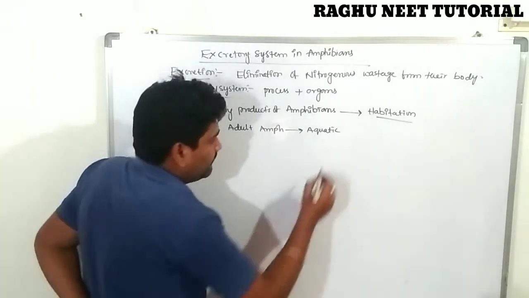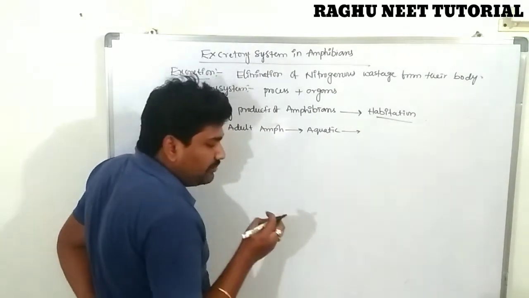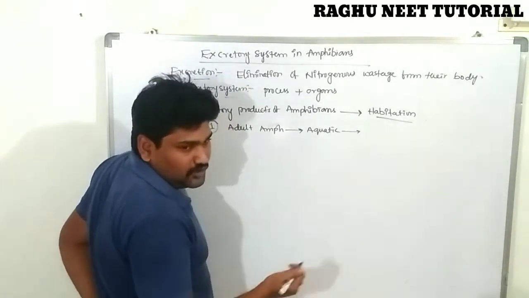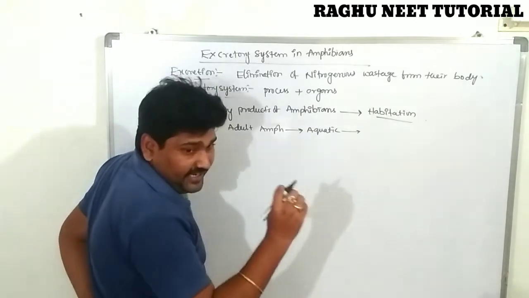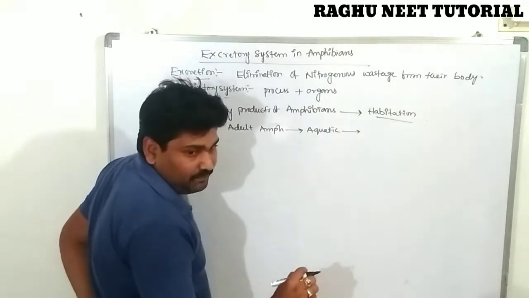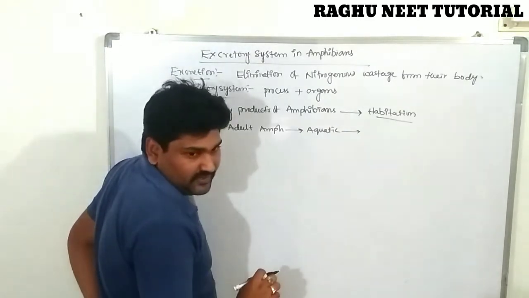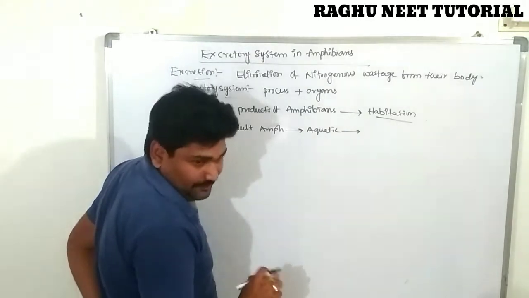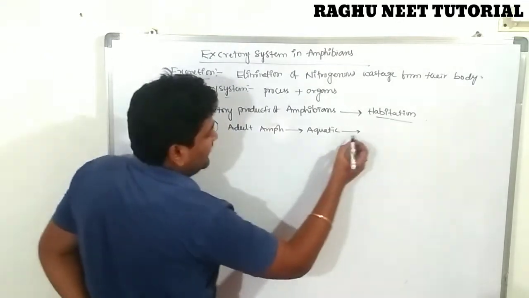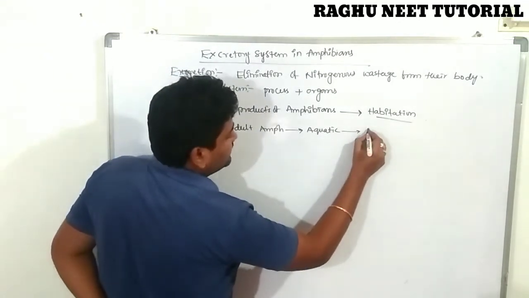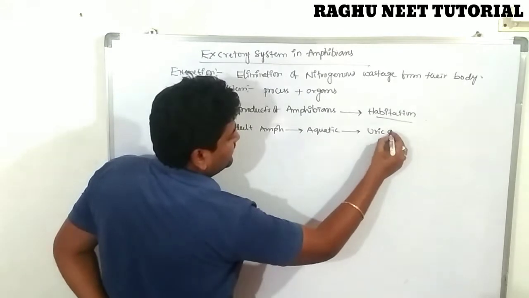Very, very important, they ask the most number of questions from this in multiple choice: which is the excretory product of the aquatic amphibia, which is the excretory product of the larva of the amphibia, for NEET and MCET level examinations. The adult amphibians in aquatic condition excrete uric acid.